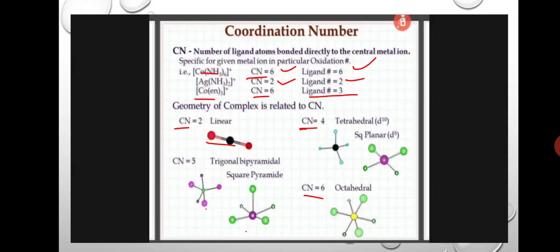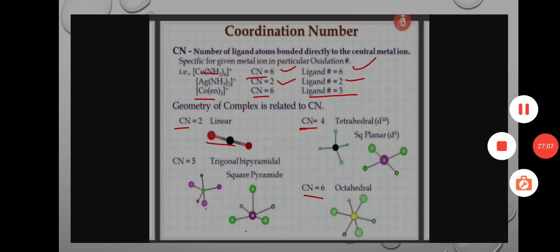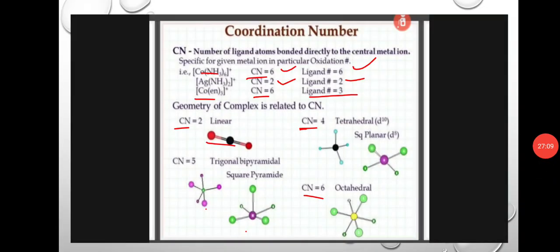Next is the coordination number. This coordination number is based on the number of ligands, the atoms bonded directly to the central metal ion, specific for a given metal ion in a particular oxidation state. For example, the hexaammine cobalt complex is there. Here the coordination number is 6.